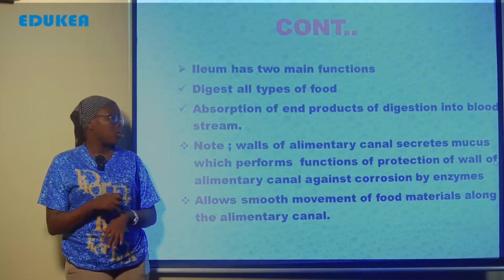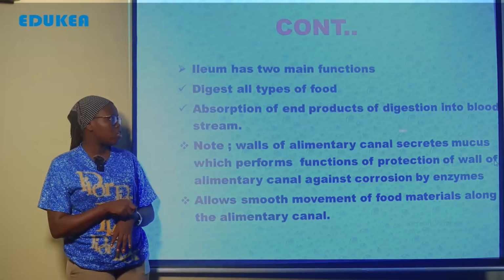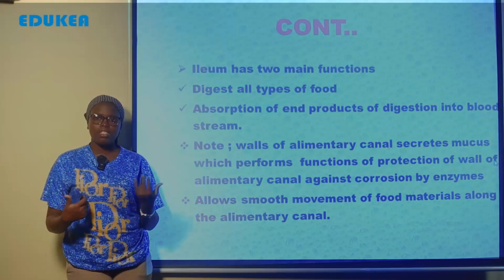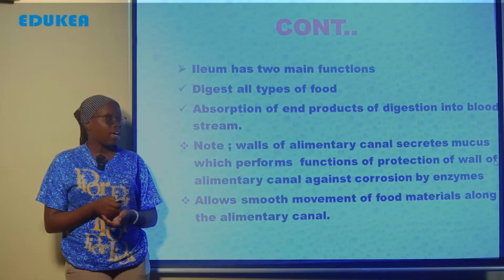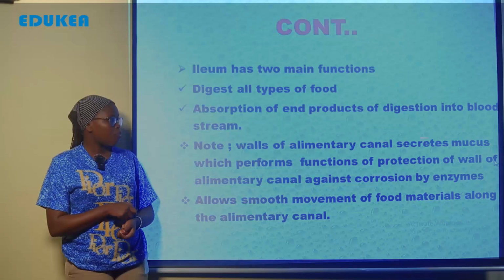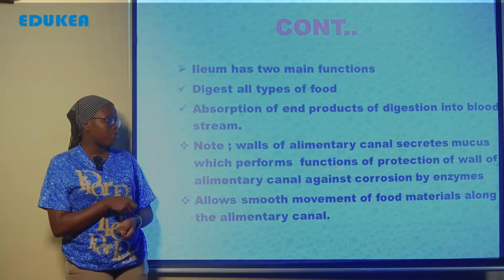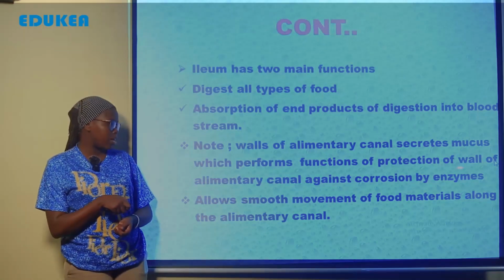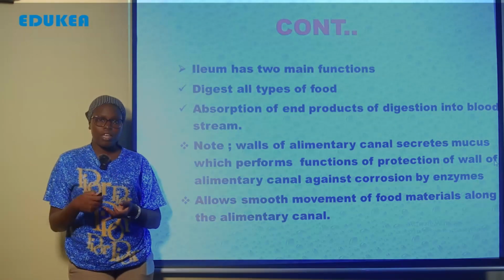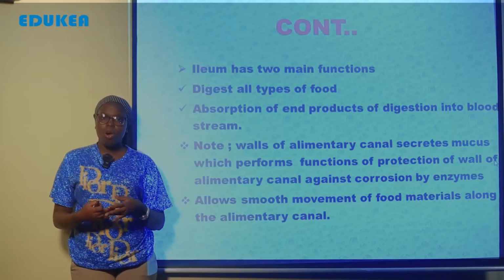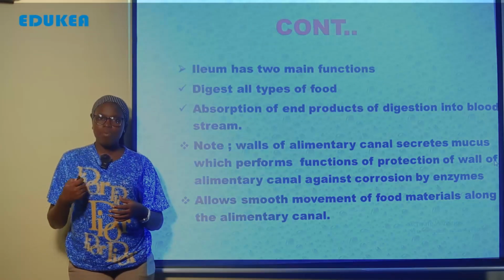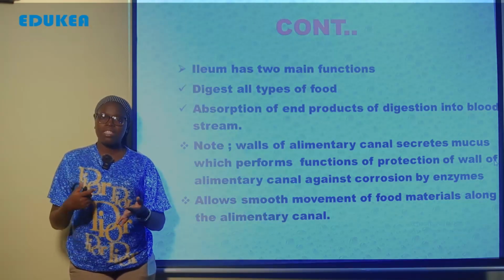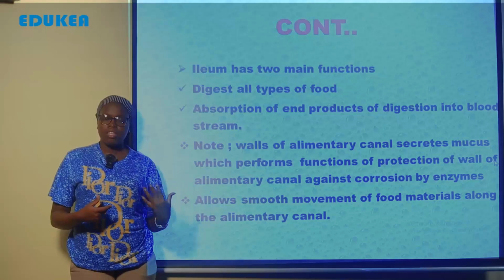Note, the wall of the alimentary canal secretes mucus which protects the wall of the alimentary canal against the corrosion by enzymes, and also by the action of hydrochloric acid. So the lining of the intestinal wall is made up of the mucus, whose main function is lubrication as well as protection of the intestinal lining against the corrosive action of the enzymes as well as the acid. Also, it allows the smooth movement of material along the alimentary canal, acting as a lubricant.